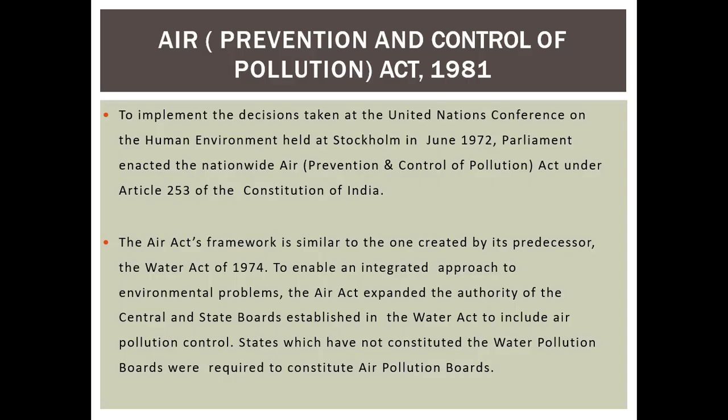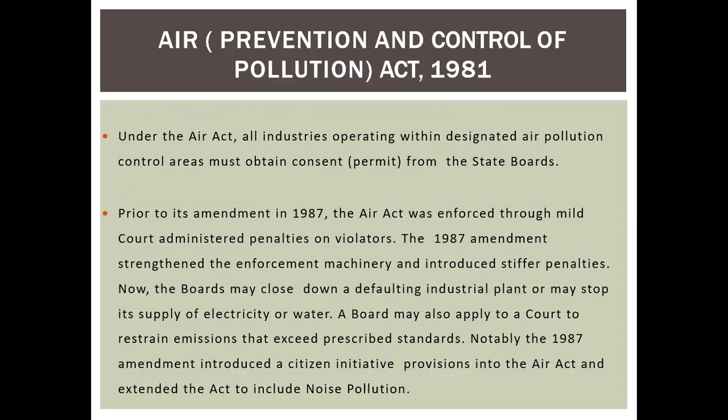So states which had not constituted water pollution boards were required to constitute air pollution boards. Under the Air Act, all industries operating within designated air pollution control areas must obtain a permit from the state boards. Prior to its amendment in 1987, the Air Act was enforced through a mild code, which imposed minimal penalties on violators.